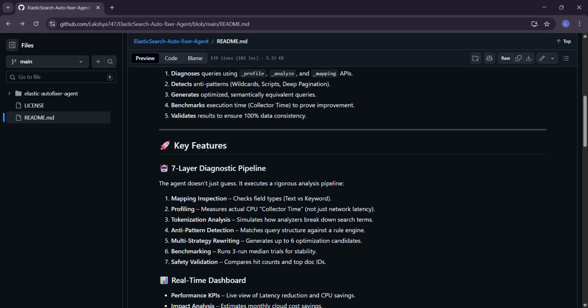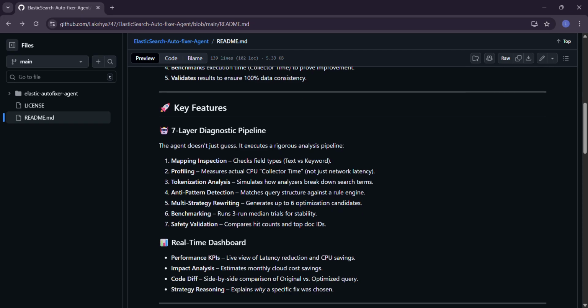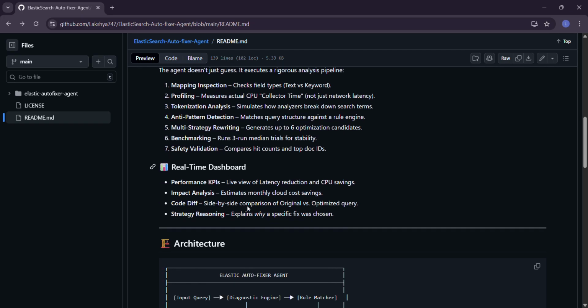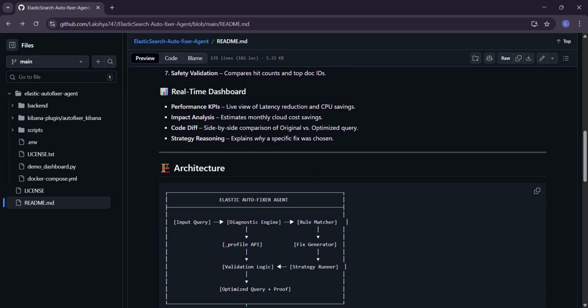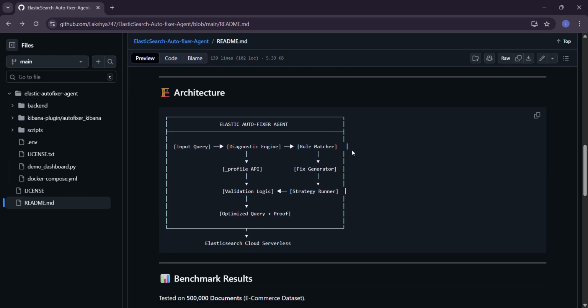So this is our readme file, which we will of course share in the publicly available GitHub repository. It is a 7-layer diagnostic pipeline. We have divided it into different parts. It is beautifully written all over. This is our document file and the coding file, etc. This is our architecture. It's a beautiful architecture.